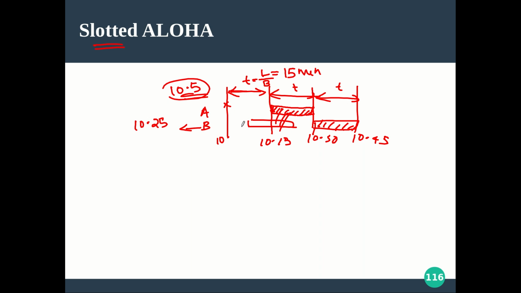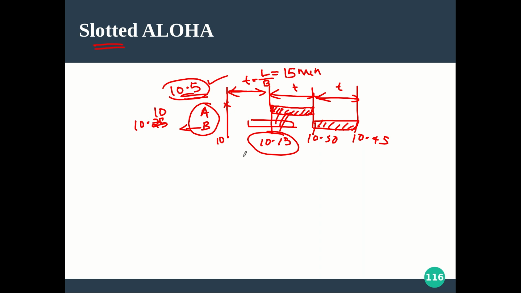So the chance of collision from a previous time slot is now not there. But if two stations decide to transmit at the same time, for example, both A and B are ready at 10:05, or A is ready at 10:05 and B is ready at 10:10, now both will wait for the beginning of a slot. So at 10:15 both will try to send the data and a collision will occur.